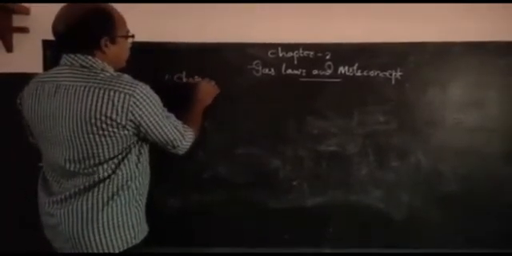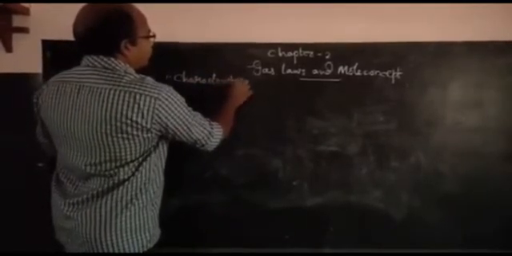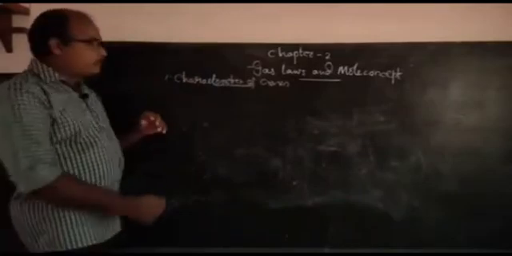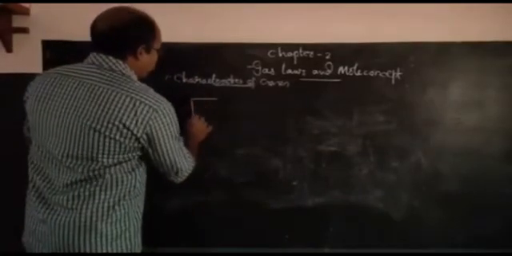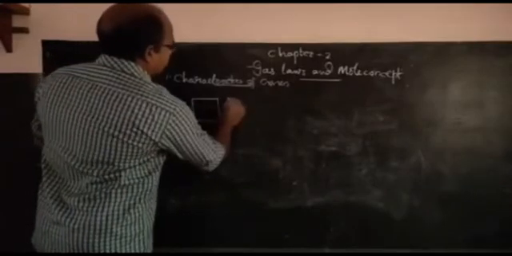When we move to the first session, we know that the title is characteristics of gases. At this time, it is better to recall the pictorial representation of solids, liquids and gases we learned in the 8th standard.